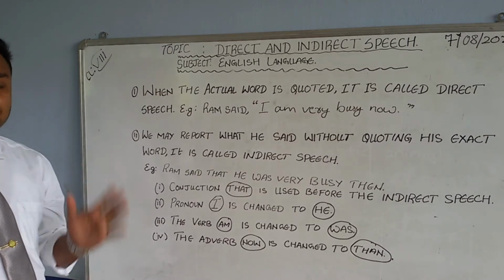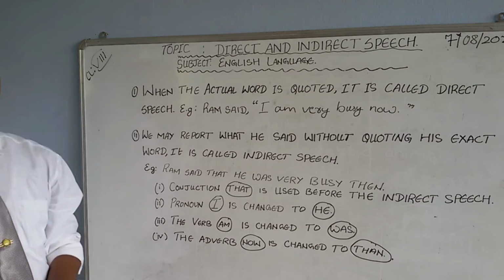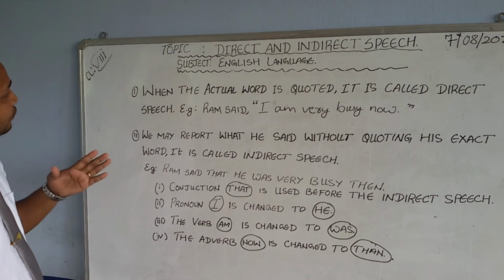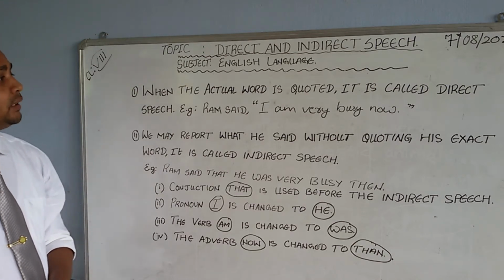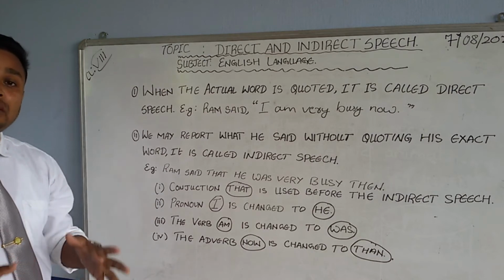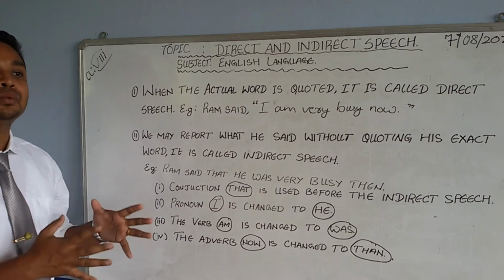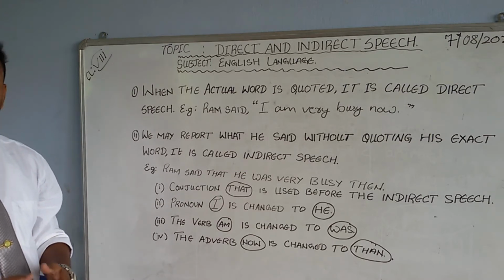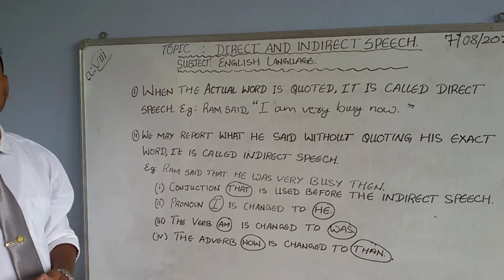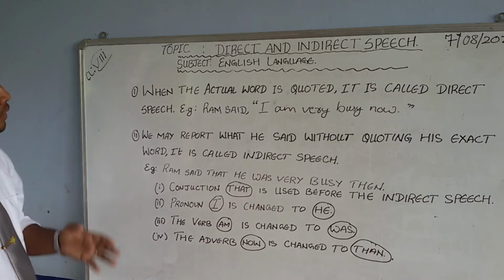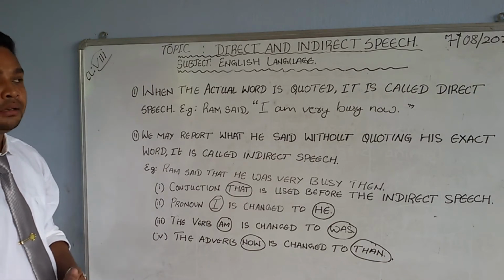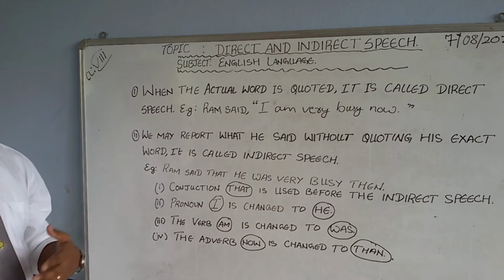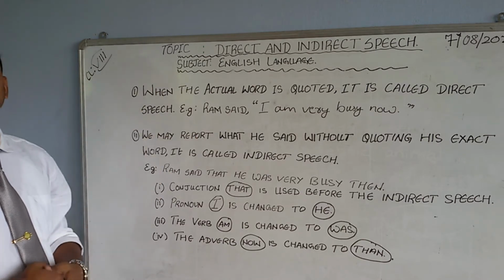Today we will be dealing with the same topic that we were doing last week and the previous week, that is direct and indirect speech. This is the last class on direct and indirect speech, so I have come up with a revision kind of work. After this, I will be giving you all the answers of the last week's questions that I supplied to you, and your work will be to correct all those answers which you have done in your copies. I have come up with the revision work to make you understand how you can change the direct speech into indirect speech, and sometimes it can be vice versa also, from indirect speech to direct speech.